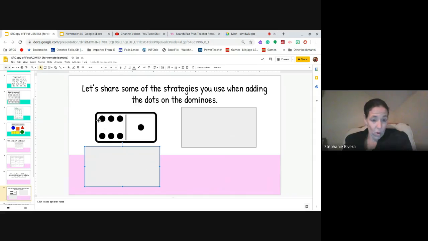You could say 1, 2, 3, 4, 5, 6, 7. That's a strategy. Or I could say 3 plus 3 is 6, so I know I have 6 over here. And then I'm just counting up one more. 6, count up one more, count on one more is 7. So that's another way, another strategy I could use.